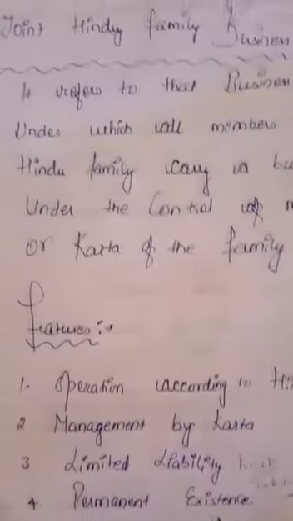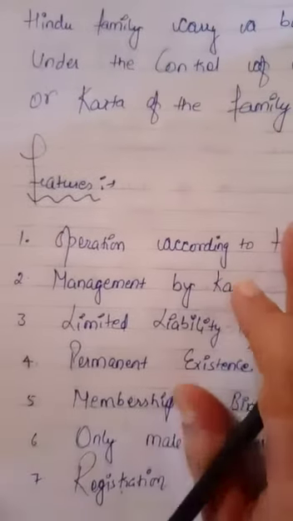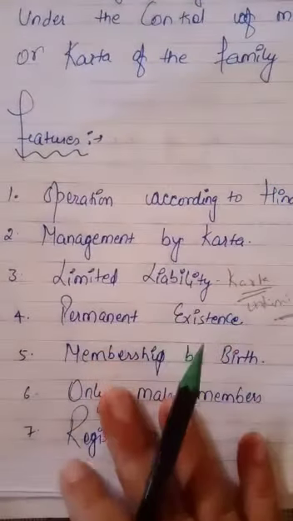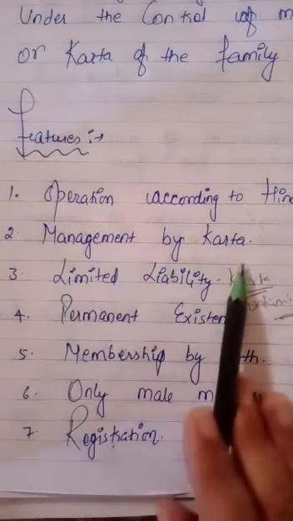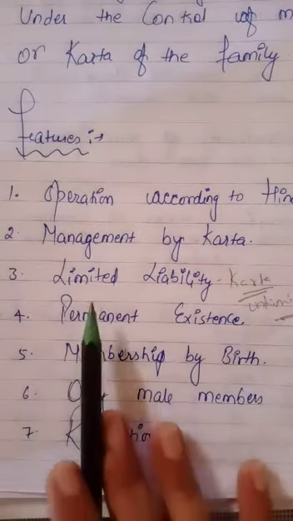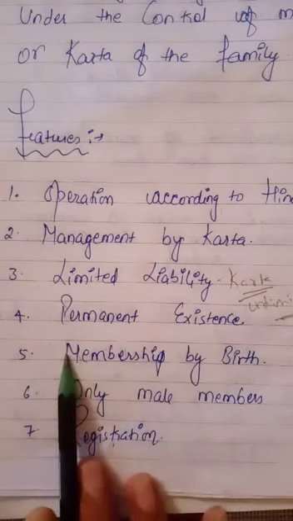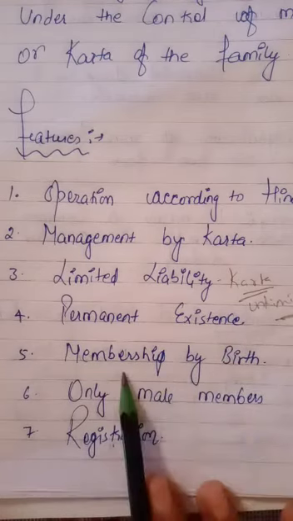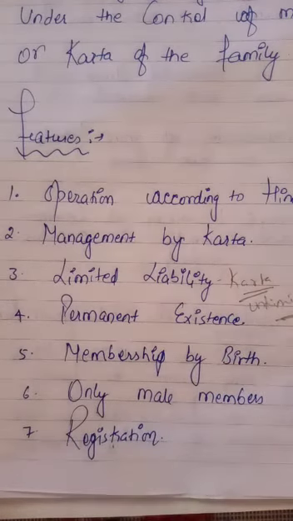Joint Hindu family business is a business which is carried on by all the members of the joint Hindu family. And its features: it is operated according to Hindu law. Its management is by Karta. Limited liability of all the members and unlimited liability of Karta only. Permanent existence. Membership by birth. Only male members and registration.